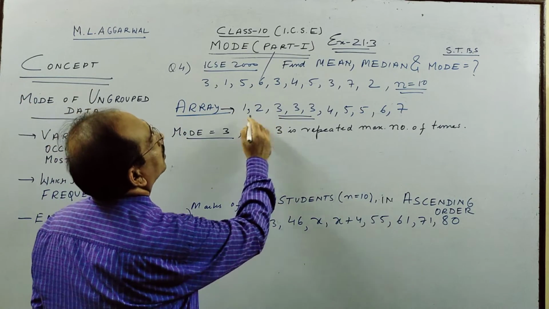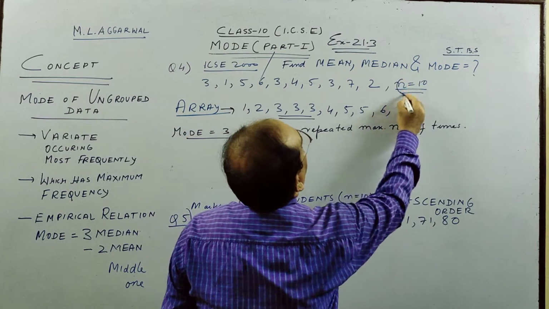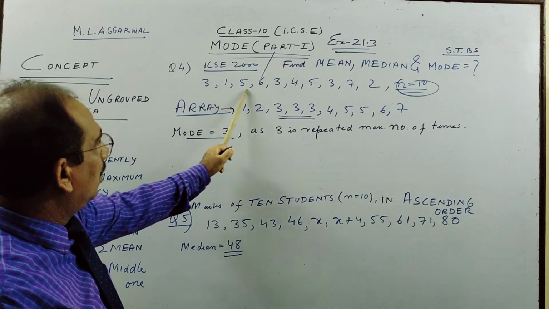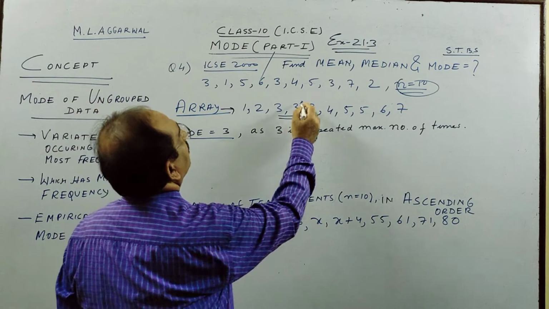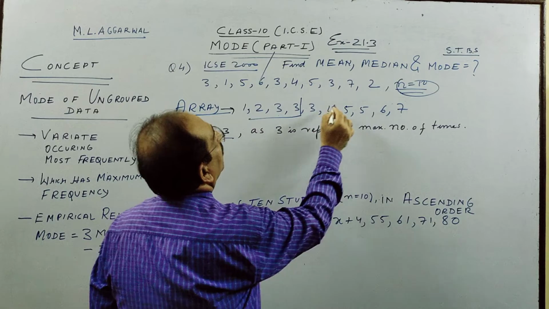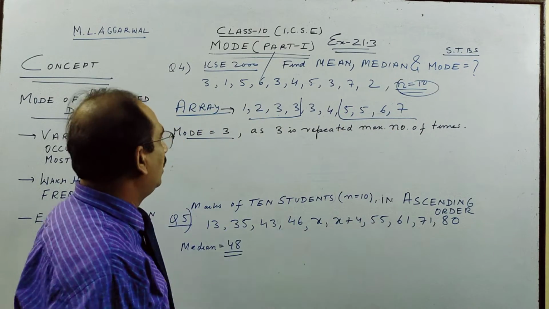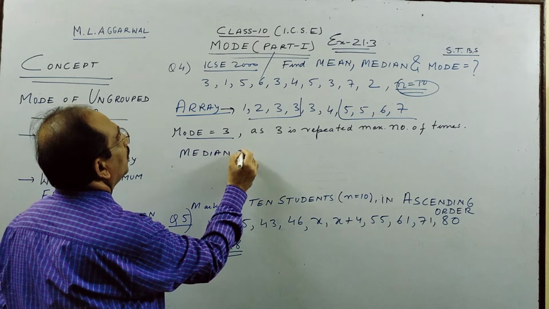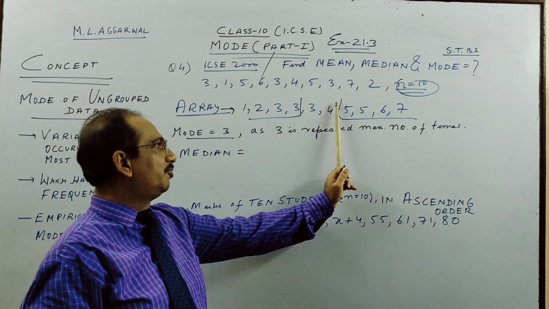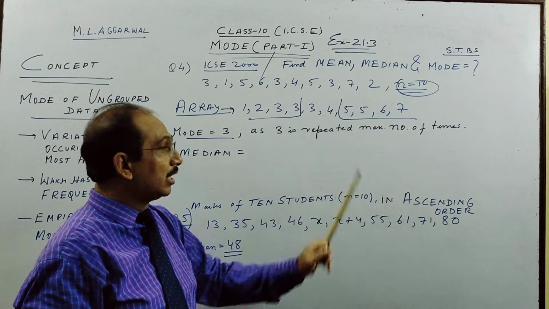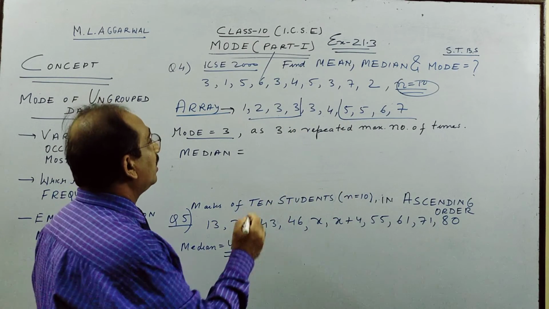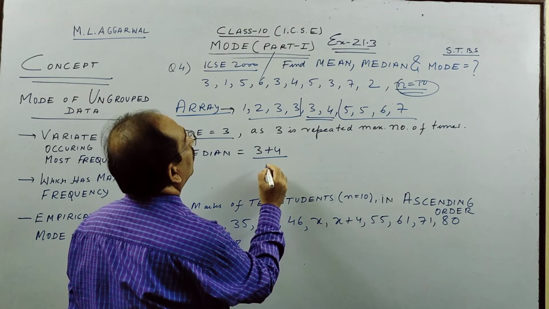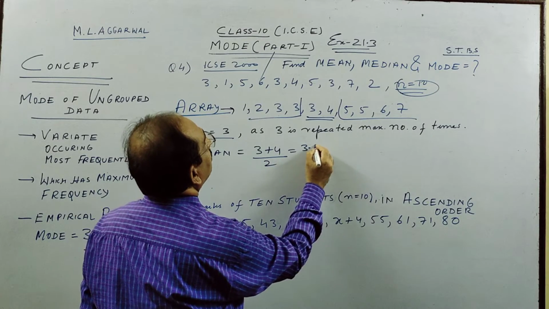Median, we have arranged, so there are 10 values of the data. So out of 10 things, leave 4 things here and 4 things here. So finally we have 2 middle terms. As I told you, if there are 10 things, 4 you leave here, 4 you leave there. So 4, 4, 8. So there are 2 middle terms in case of even number of items, and the median is the mean of these. So the median is 3.5.